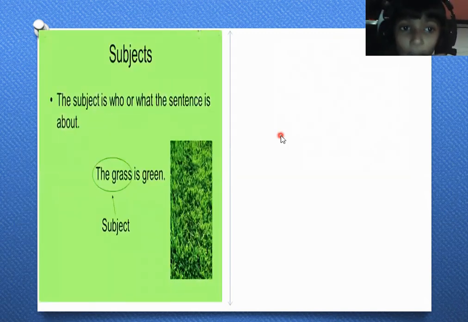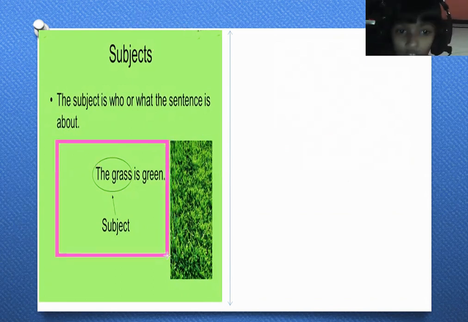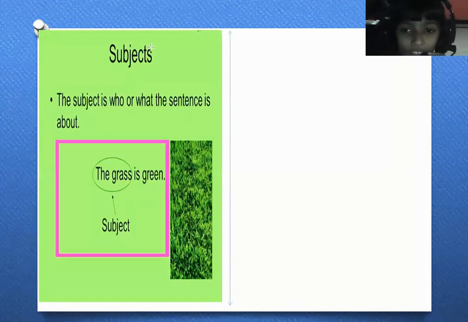You all know the subject is who or what the sentence is about. Now you can see this example. The grass is green. The grass is the subject here and is green is the predicate here.